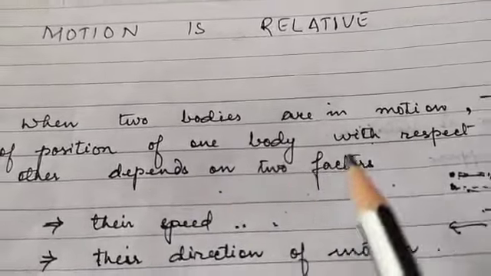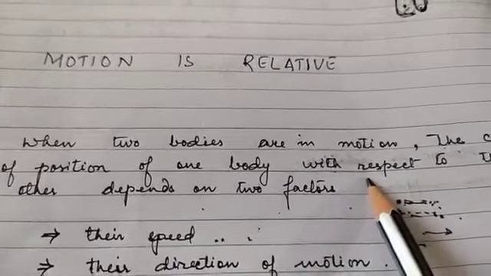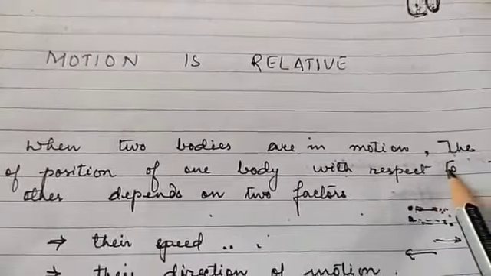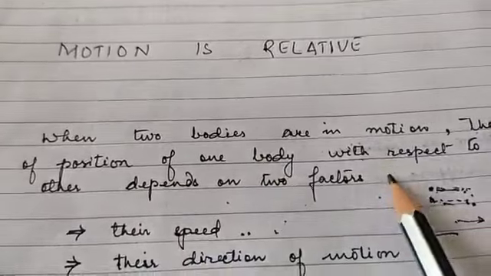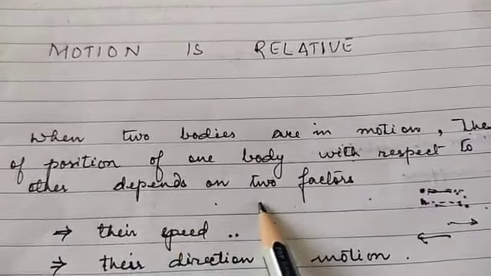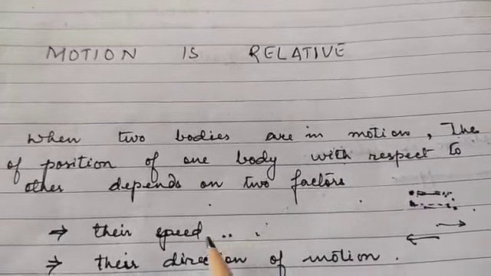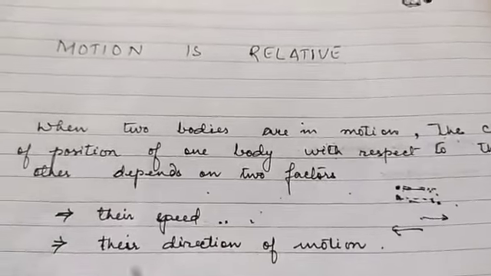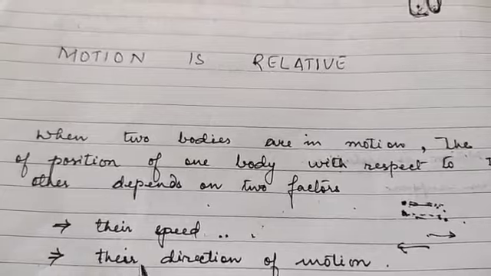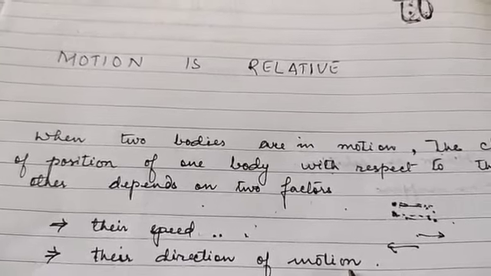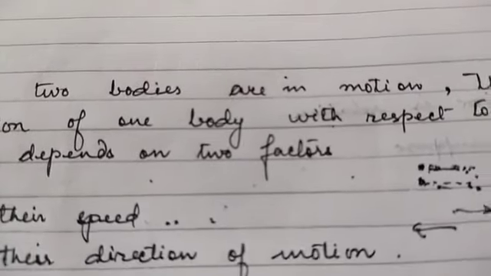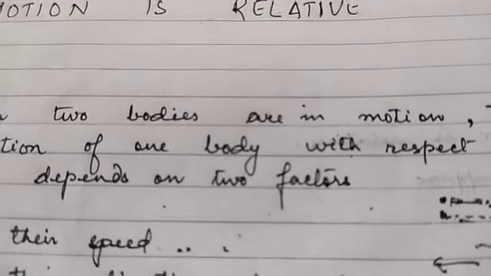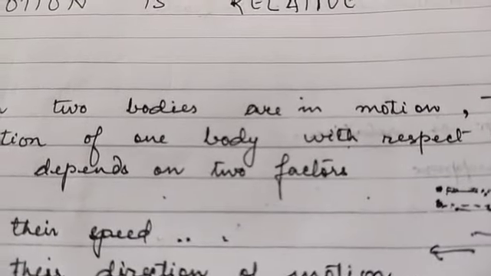So when two bodies are in motion, the position of one body with respect to the other depends on two factors. It depends on the speed and it depends on the direction of motion. We can also say that motion and rest are relative terms.